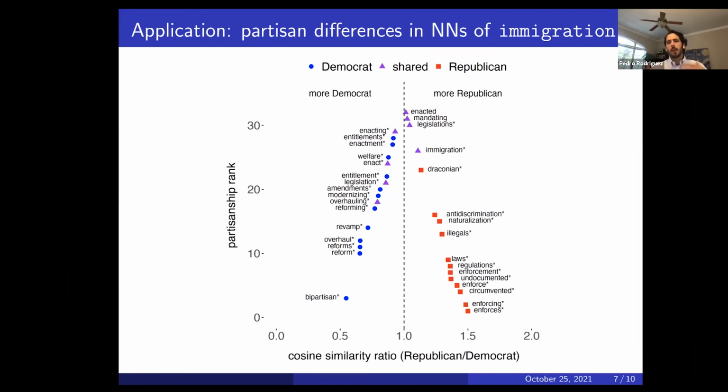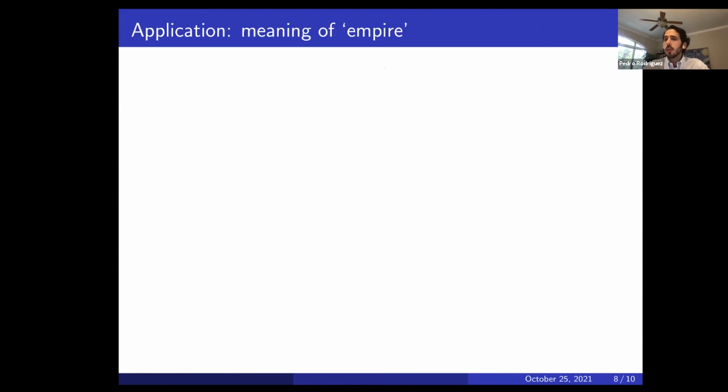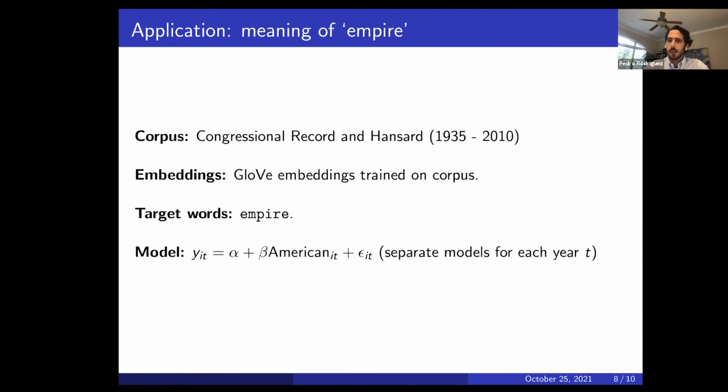So again, it's a more qualitative and quantitative way of capturing how these terms differ in their usage. We can also use this framework to study differences over time, right? So in this case, we're going to be looking at how the meaning of empire varied, and we're comparing over this period, 1935 to 2010, the American Congress to the British Parliament, and how the meaning of that term varies across these two groups.